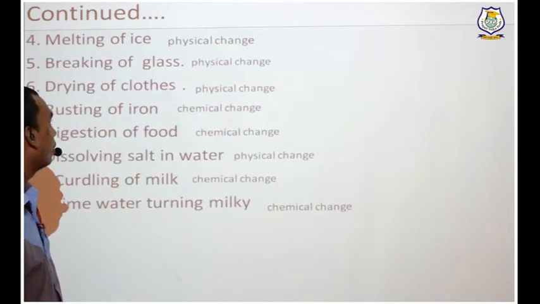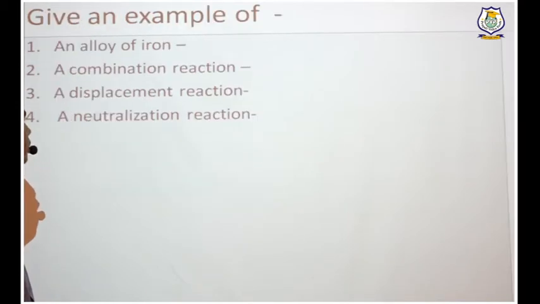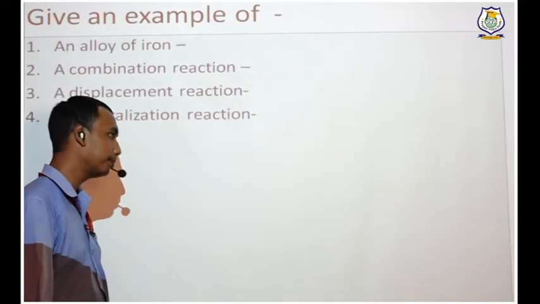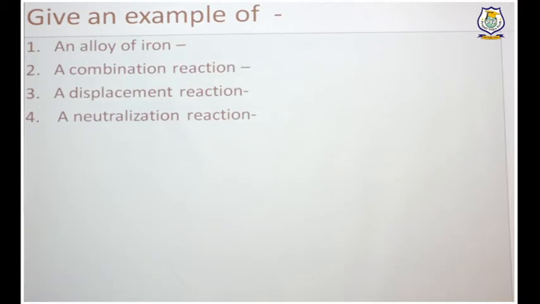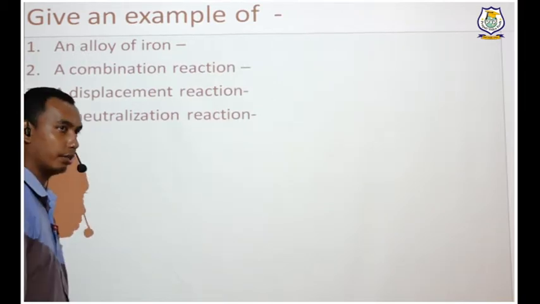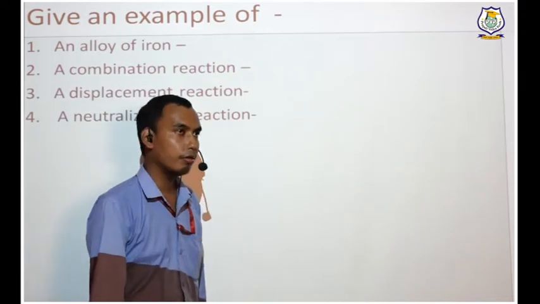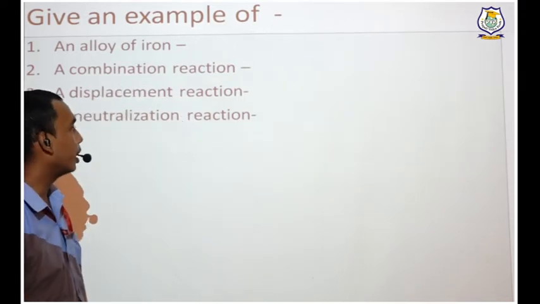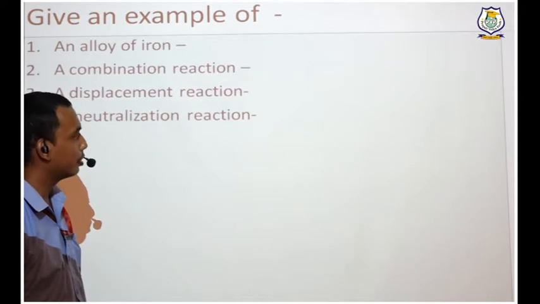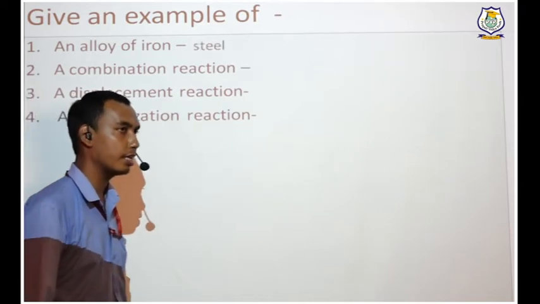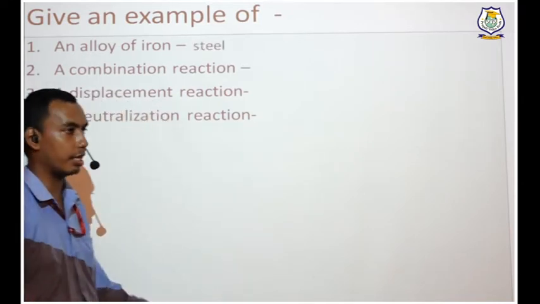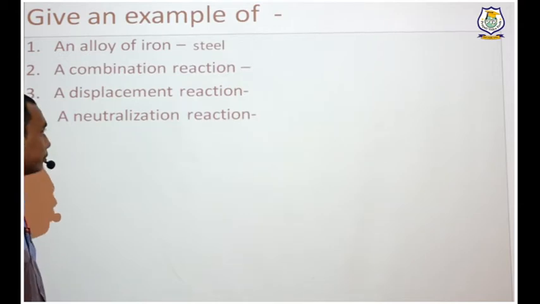Now let's move towards the last question, that is, give an example of. First, an alloy of iron. You have to mention an alloy which has iron in it. The most famous one that we use in our day-to-day life is steel. STEEL, steel. Steel is an alloy of iron.